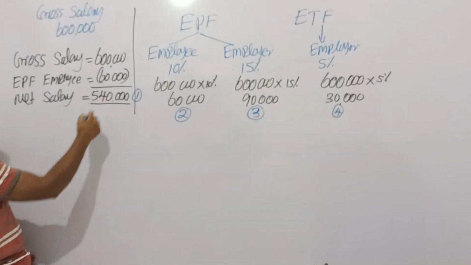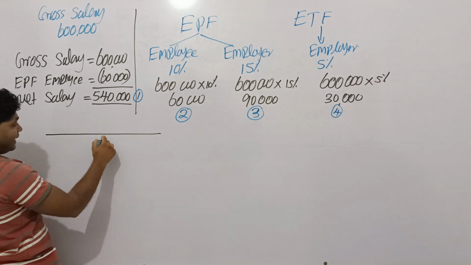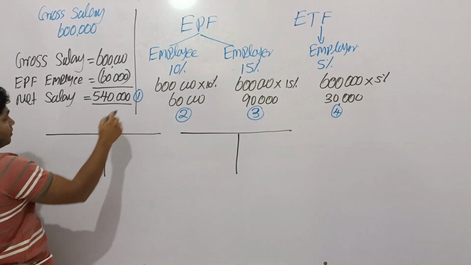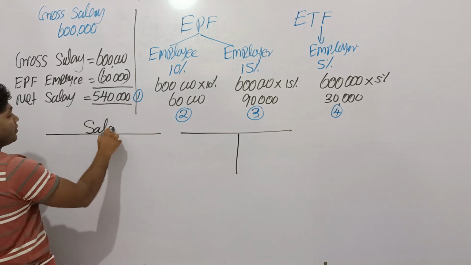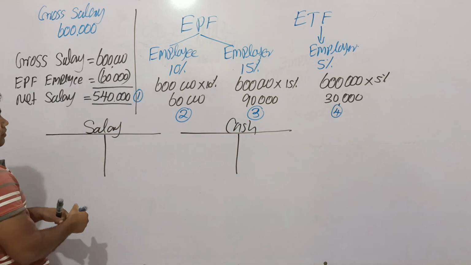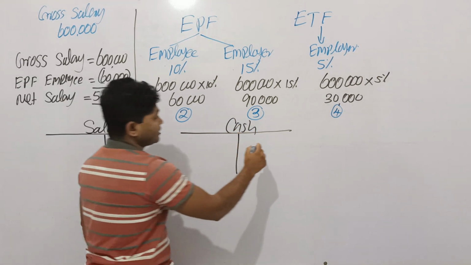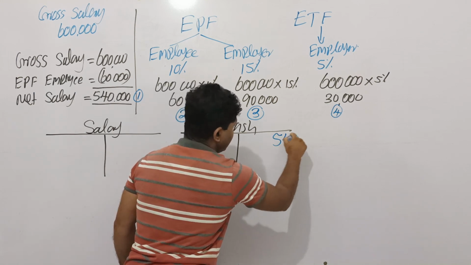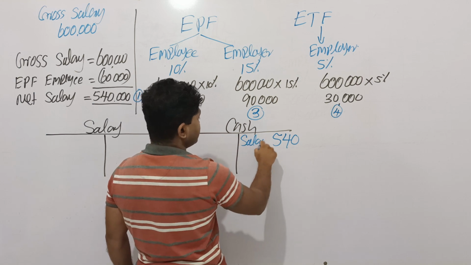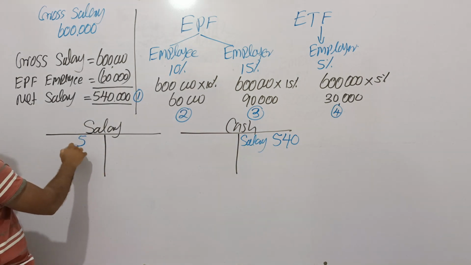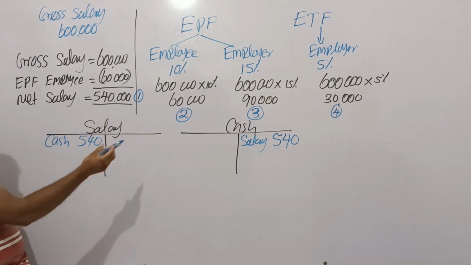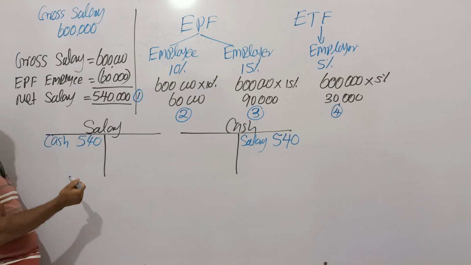Right. Think net salary is paid in cash. Therefore, you have to prepare cash accounts as well as salary accounts. Step number 1, salary as well as cash. Double entry, paid in cash, effect for cash decrease. Cash account credit 540, values in 1000, cash account credit as a salary, and salary account debit 540,000 as a cash. Net salary paid in cash, effect for cash decrease: cash account credit, salary account debit.